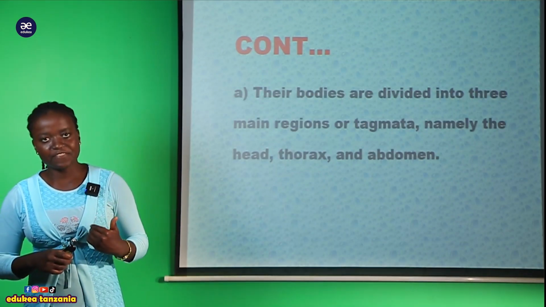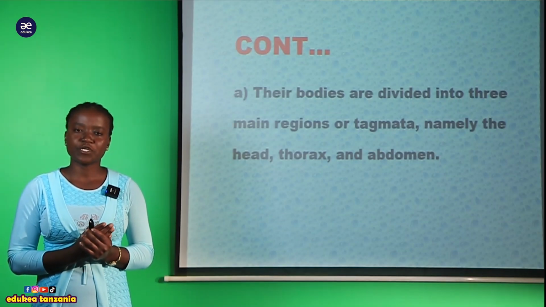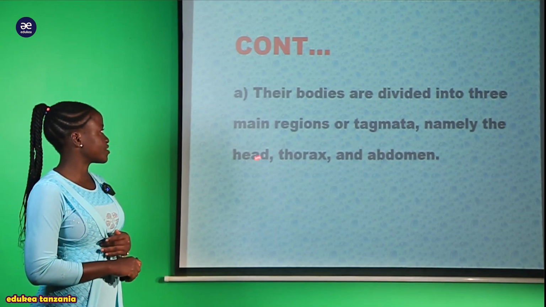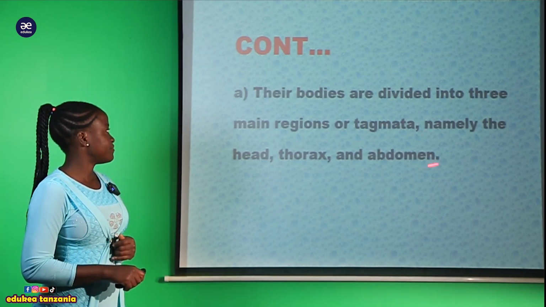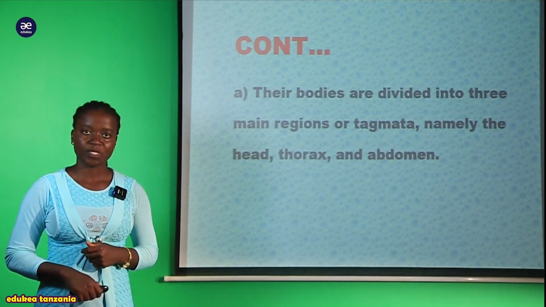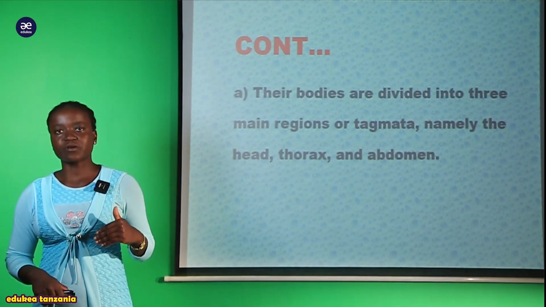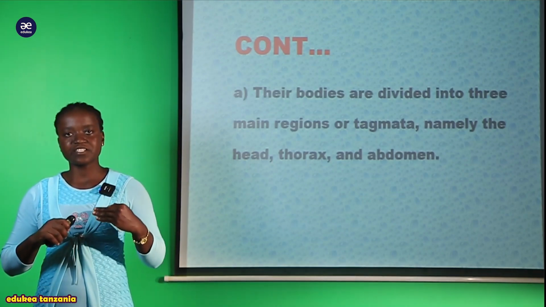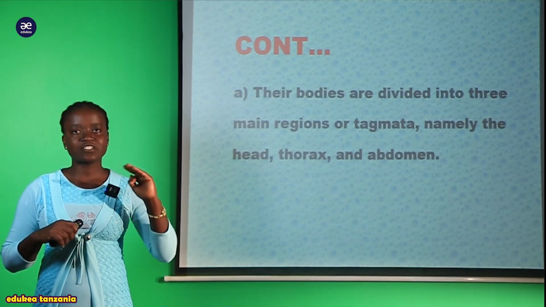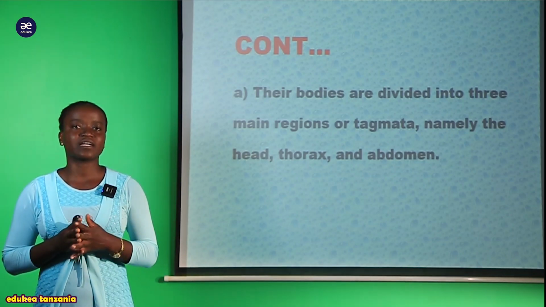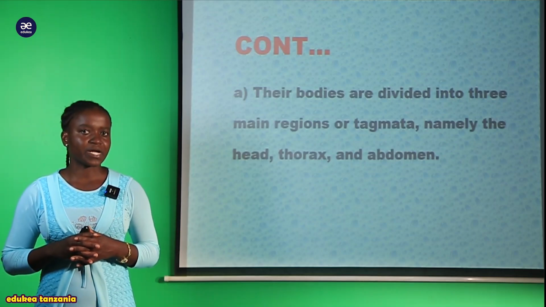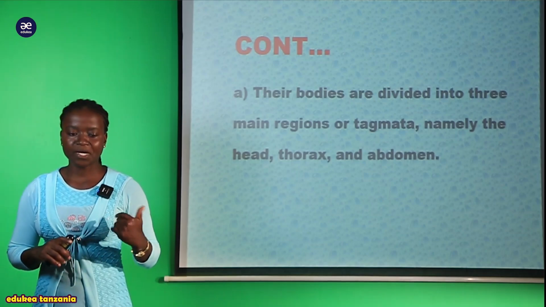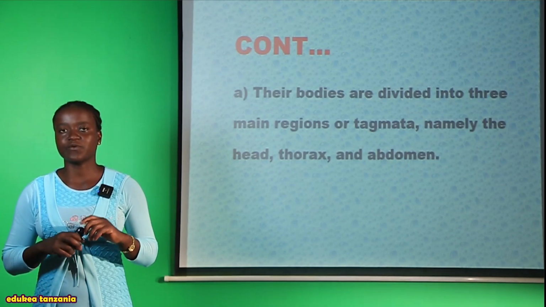And the first feature here that makes this organism to have a unique feature, we are saying that their bodies are divided into 3 main regions or tagmata, namely the head, the thorax, and the abdomen. Kwa ina maana possession of 3 body parts ndiyo ambayo inawatofautisha hao organism wanaopatikana ndani ya class Insecta with the rest of the organism which are found within the phylum Arthropoda. So they have the head, they have thorax together with the abdomen, ndiyo ambayo ina constitute into 3 parts within the body.